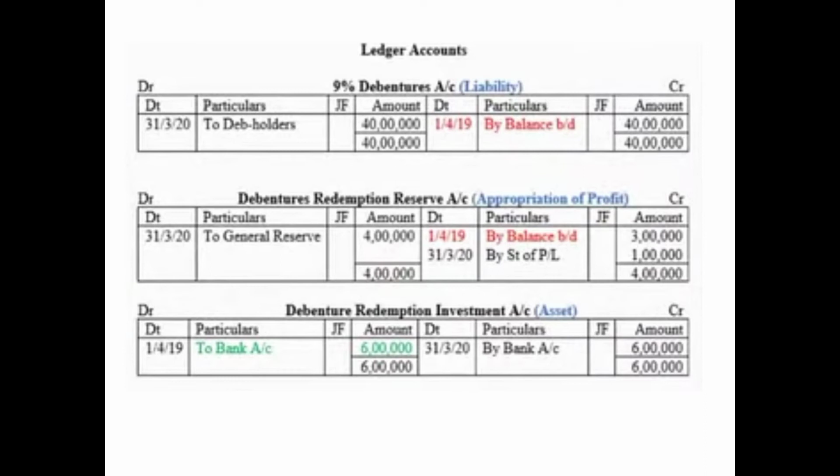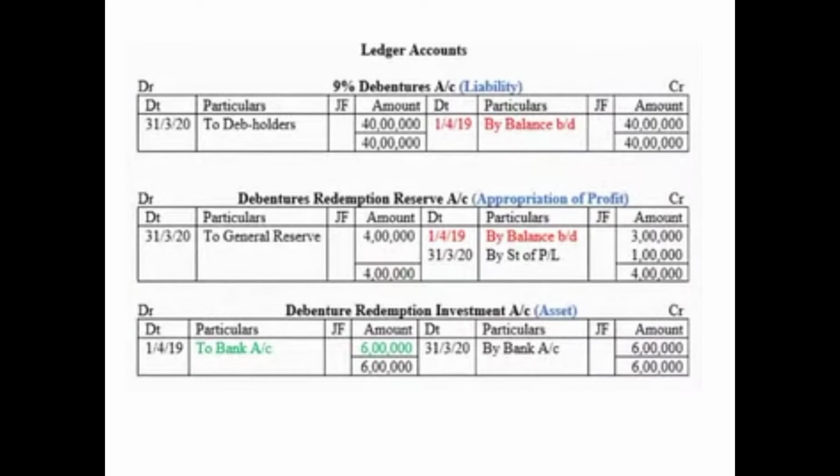When we had paid, the debentures have reduced. So on the debit side, on 31st March 2020, we will show to debenture holders. This is the amount which is due to the debenture holders, that is 40 lakh, and the account has been closed. Then we have to prepare a debenture redemption reserve account. It is also kind of an appropriation of profits. It will also carry a credit balance.